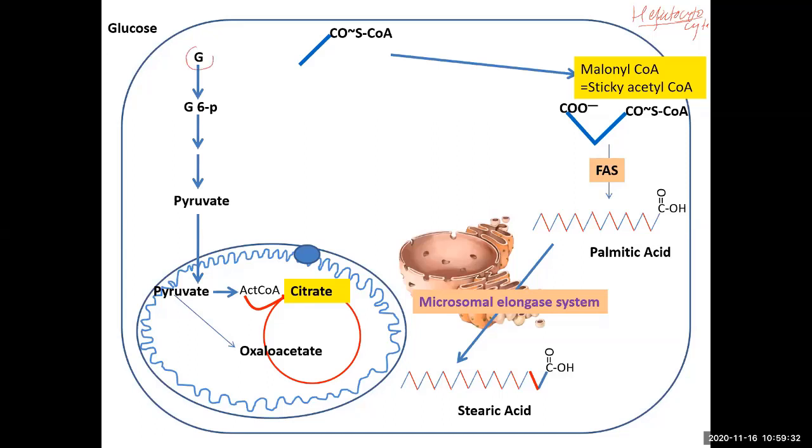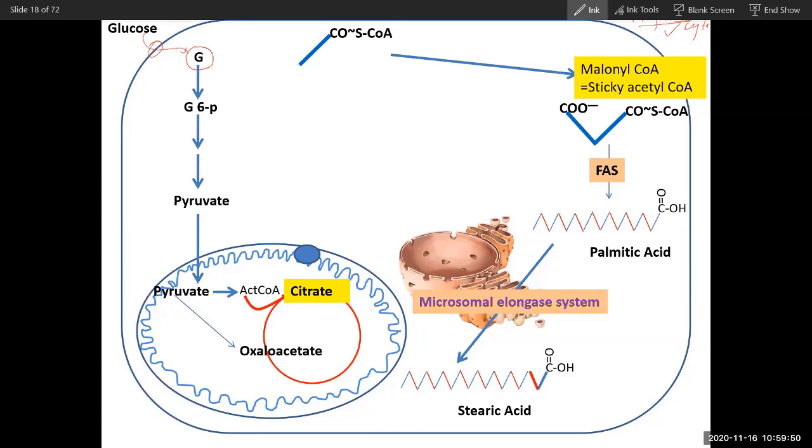So you already know glucose oxidation. So glucose will enter this hepatocyte through which glucose transporter? Anybody tell me? Glucose enters hepatocyte through which GLUT? Which glucose transporter? GLUT2. Yes, through GLUT2. So glucose is transported through GLUT2.